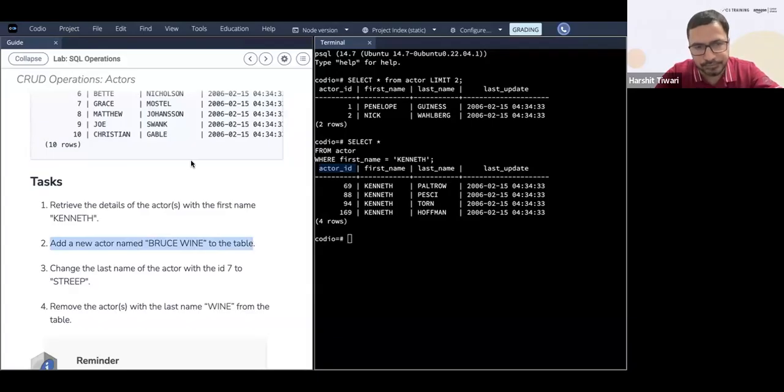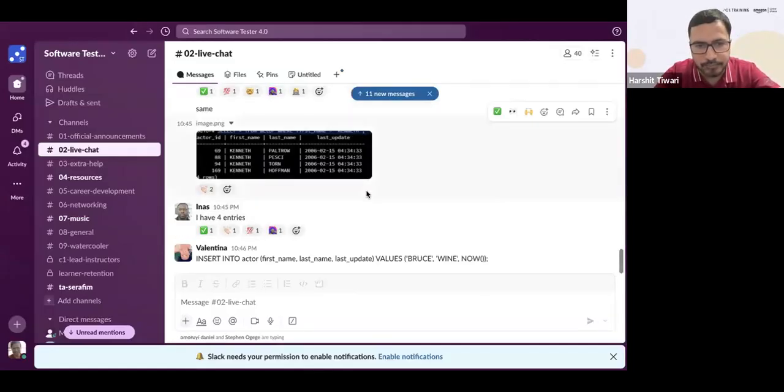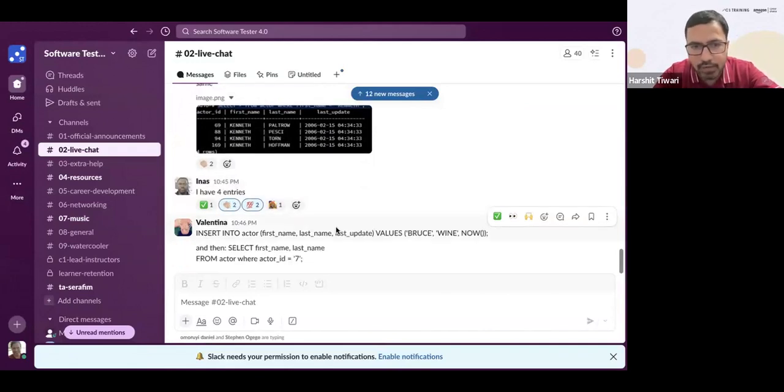There is no way I can check whether you've executed the query or not. But okay, Ines says 4 entries. Well done, Ines. Perfect, that is absolutely correct. Valentina says insert into actor, first name, last update, values, Bruce, wine, now. Valentina looks correct to me.